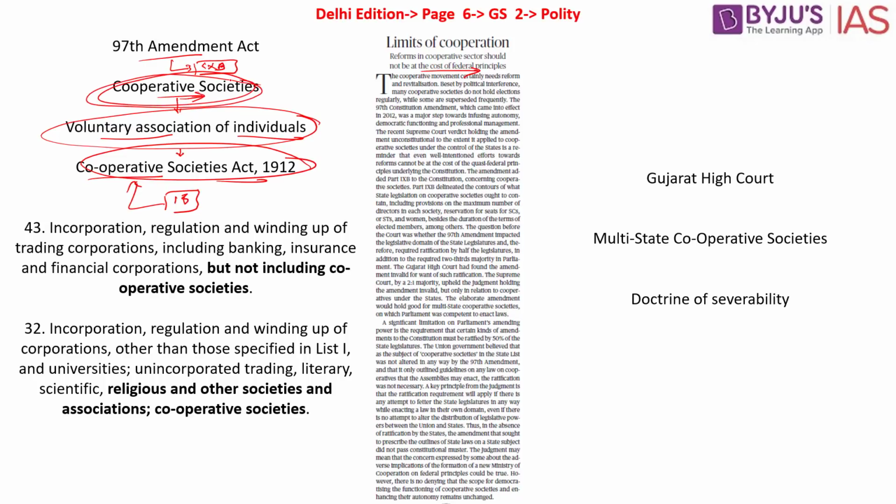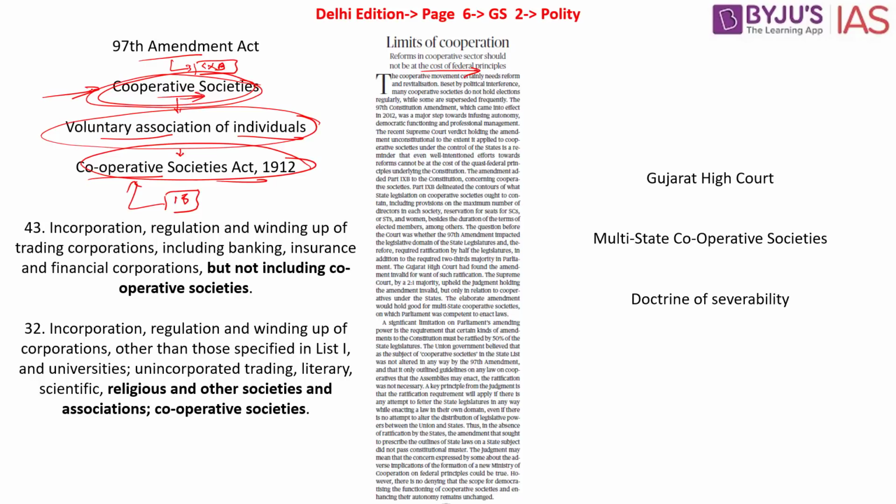So 9B of the Indian Constitution dealt with the powers that were given to the cooperative society, how elections have to take place, what should be the governing body, who should be present in it. All these powers were defined in the 97th Constitutional Amendment Act, which introduced Part 9B, which was all about cooperative societies.